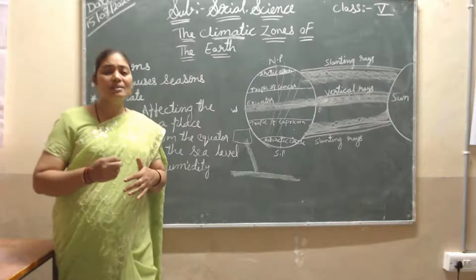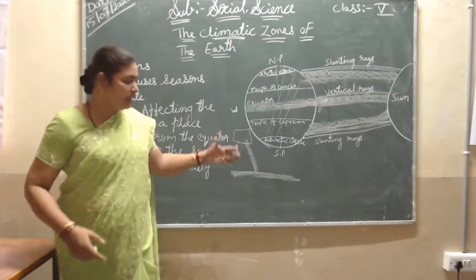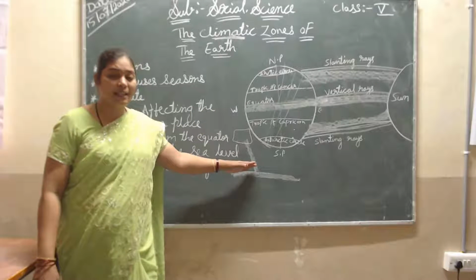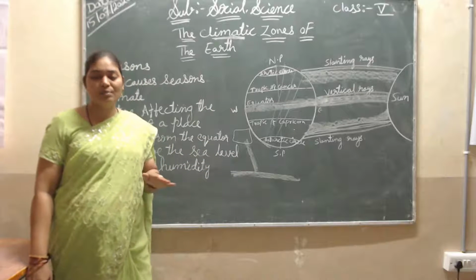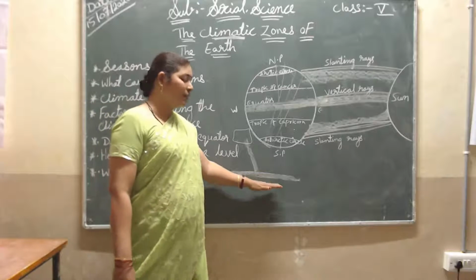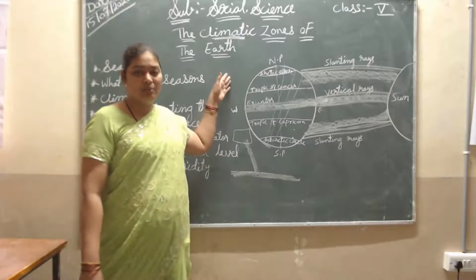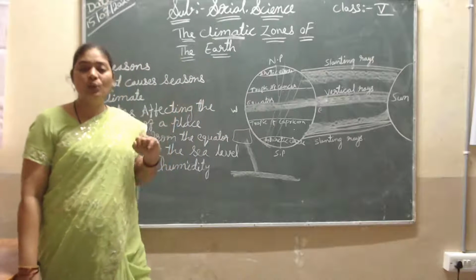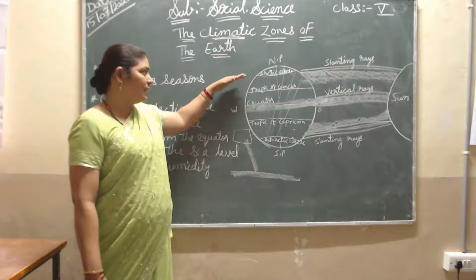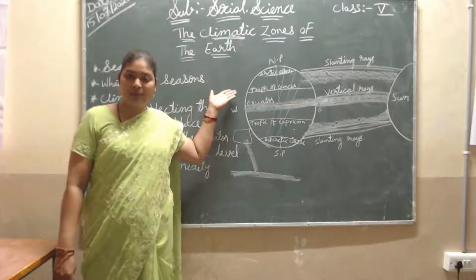Whereas in our towns, if we get a little bit of rain, we feel cool because our areas are far from the sea level. But near the sea level, they get a little bit of hotness, moderate. They do not get more cool. For example, near the sea is Mumbai, and far from the sea is Shimla, which is cool. Why? Because it is far from the sea and near the mountains, the ice mountains, near Kashmir.